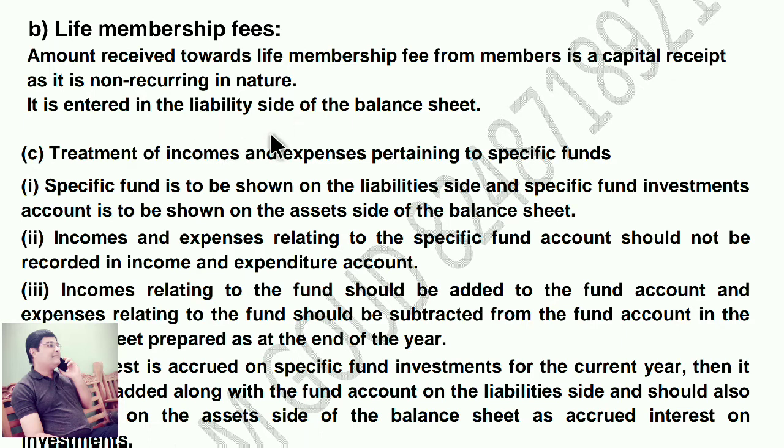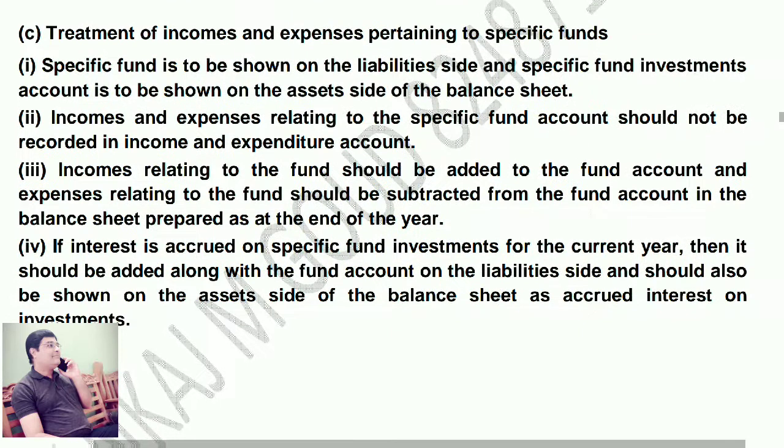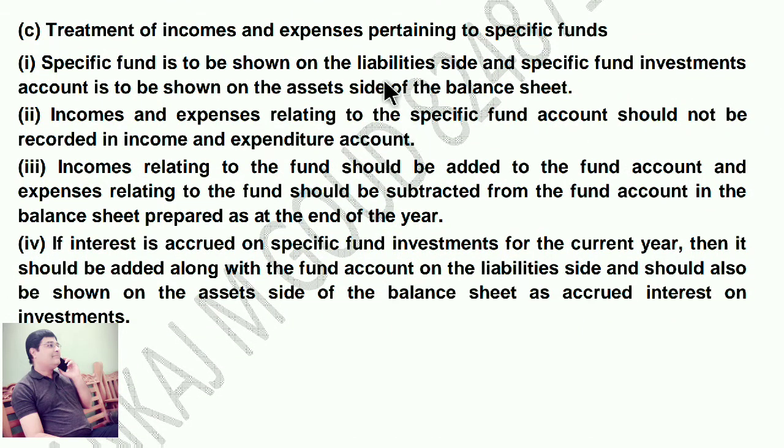Treatment of income and expenses pertaining to specific funds. Specific fund is to be shown on the liability side and specific fund investment account is to be shown on the asset side of the balance sheet. Income and expenses relating to the specific fund account should not be recorded in income and expenditure account.